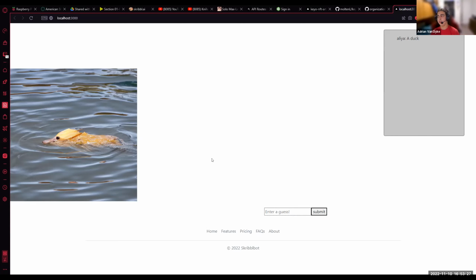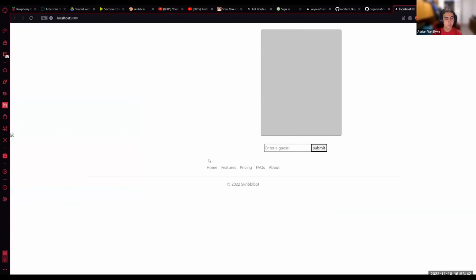As for the backend for this website, we're using two separate APIs. The first one is a prompt API that just pulls from a text file to randomly pick a prompt. And then that prompt gets sent to our other API in order to actually generate this image. It's a bit slow right now, but by reloading the page, you can get another image to guess on.